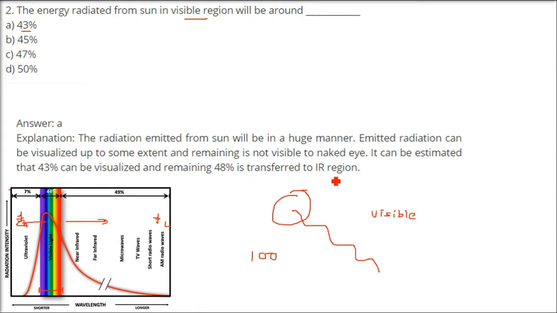Others, around 47-48%, are in different places in the spectrum, and mostly in the IR region, the infrared region, because you can feel the heat of the sun, and the sun is like a fireball. So mostly we have it in the heat or IR region, or thermal region, you can say.